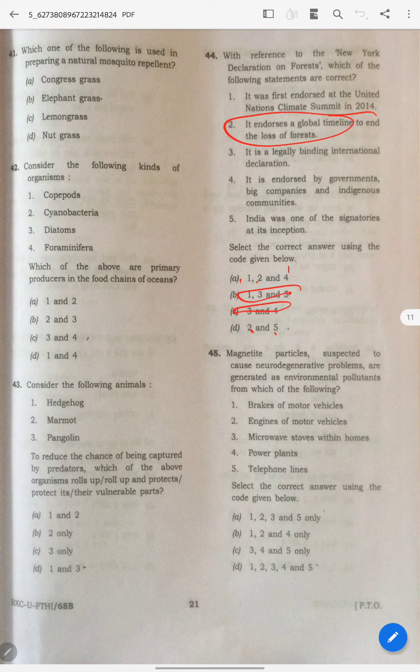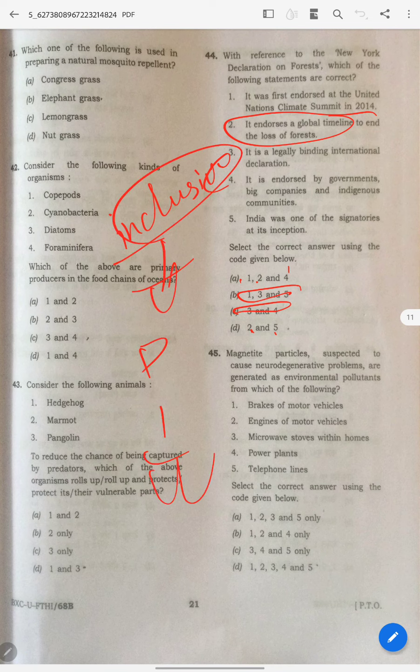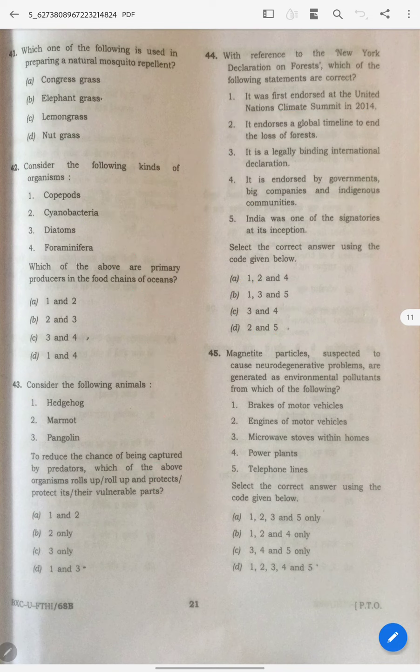The New York Declaration on Forests. See, forest is something like an open definition, right? Only the government having to do it means you cannot do it. You have to be inclusive, because only when everybody participates can we actually protect our biodiversity, right? Everybody can be anyone: that can be the government, that can be indigenous communities, that can be big companies, all these things. So when you start thinking like this, 2 and 4 are correct, and the answer is A, correct.